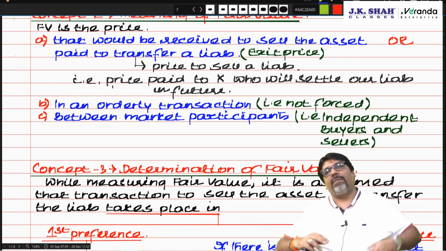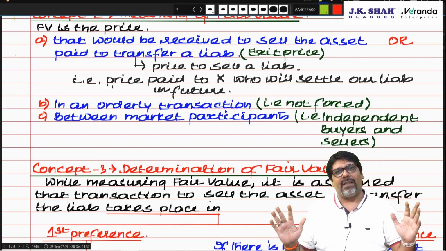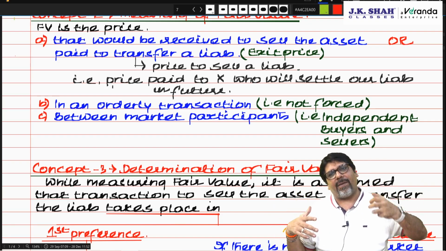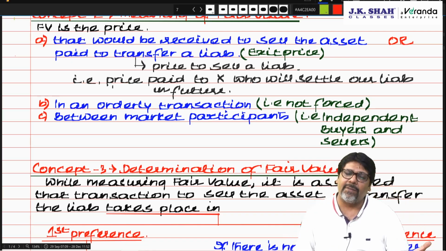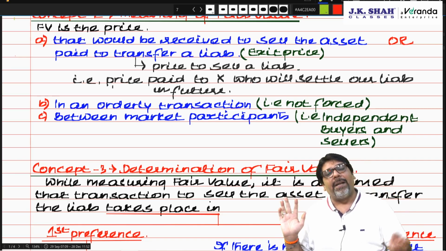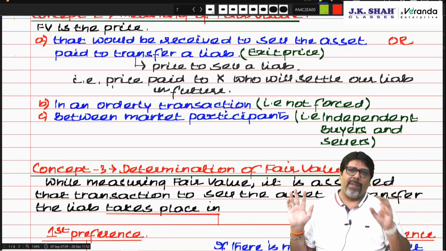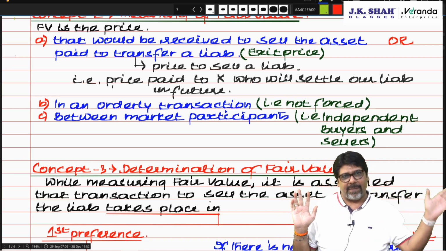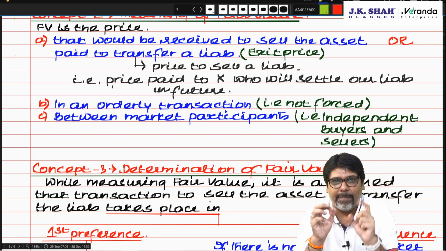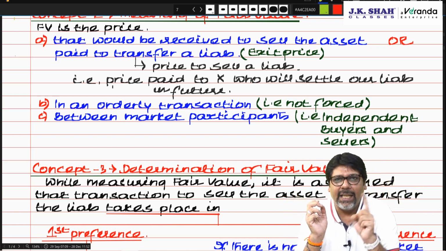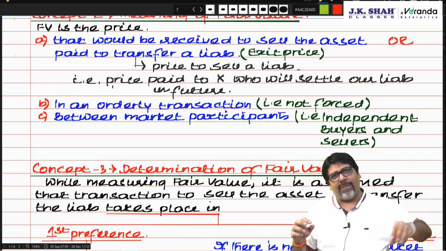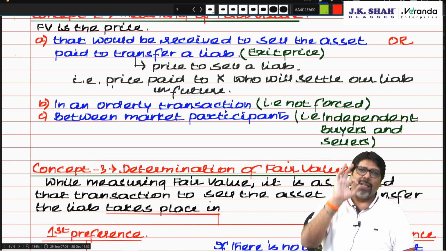Or like some fixed plant and machinery, where people will come, look at the plant and machinery and pick it up from my place only. In such a situation, transportation cost is not incurred. But generally, transportation cost will be incurred to bring the asset from its present location to market. Am I clear? So what is the fair value? Price of asset or liability less transportation cost incurred for bringing the asset or liability from its present location to market. That is fair value.